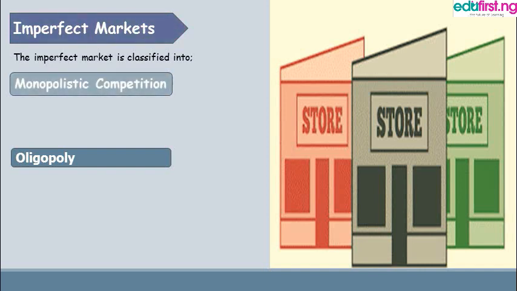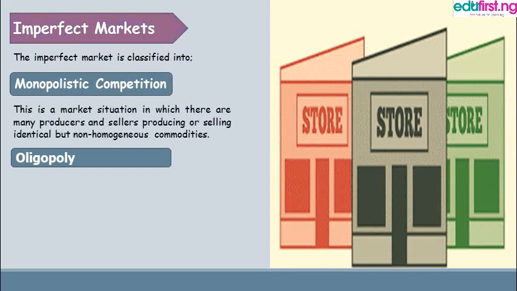When we talk about monopolistic competition, this is a market situation in which there are many producers and sellers producing and selling identical but non-homogeneous commodities. In this market, there are varieties of products, different forms of competition, different brands, different labels.